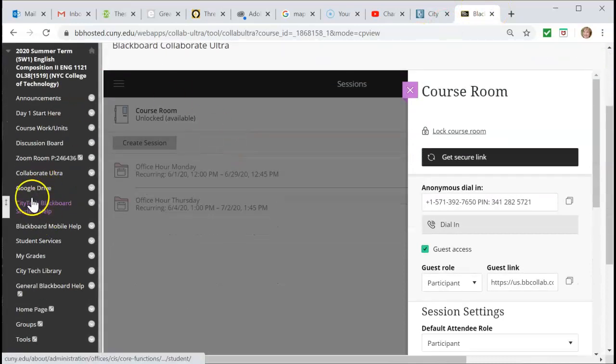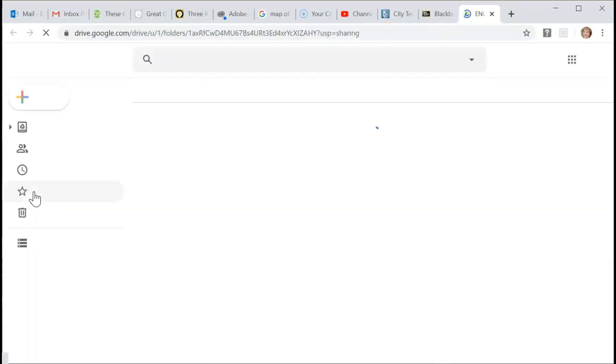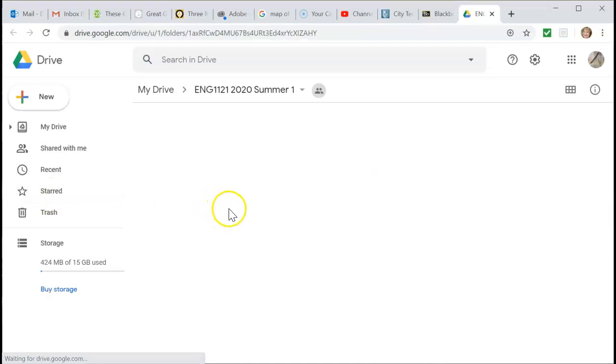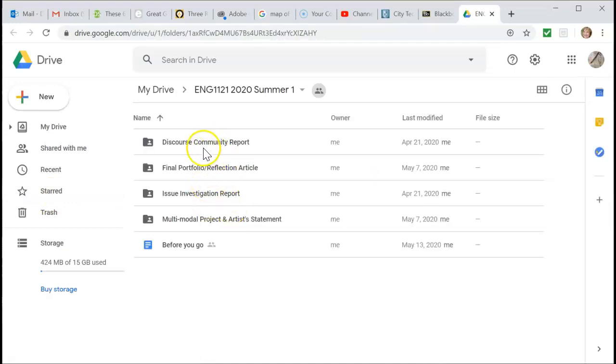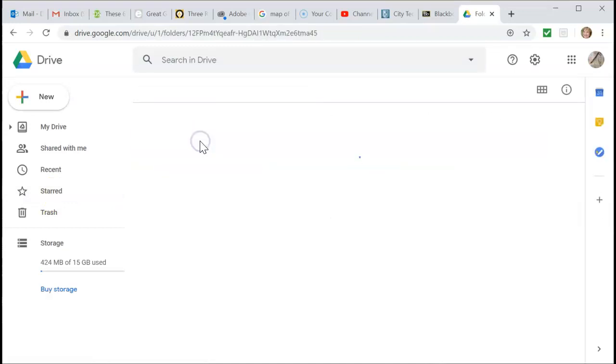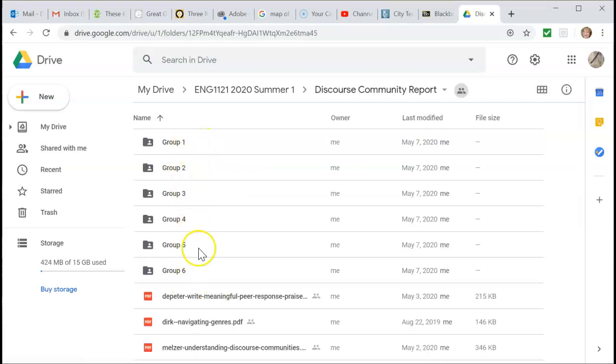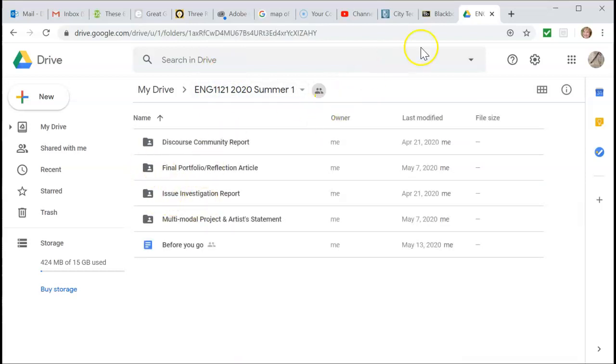So that's Collaborate Ultra. Here's a link to our Google Drive, and there are folders for each one of the projects. And in a couple of these, I'm going to put you into groups so you can work together, just because it's easier that way. You don't have to do 9,000 people. There's 27 people in this class. I also uploaded the readings here as well as in the unit folders. So there's that, and it's got its own, obviously, its own tab.